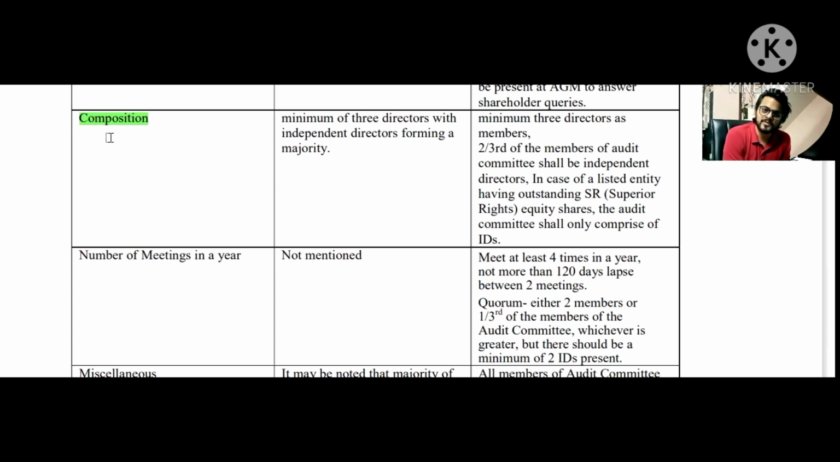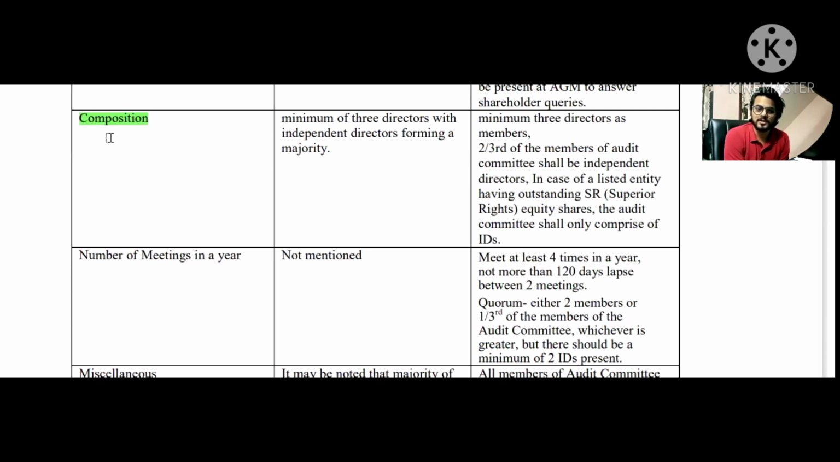And as per section number 177, it says that the majority should be independent directors. But in case of regulation number 18, it says that at least two-thirds of the number of directors in the audit committee shall have to be independent directors. All right. Plus, it also says one more point, which is amended. It says that all the directors will be independent directors if the company has issued superior rights equity shares in the company to the members.